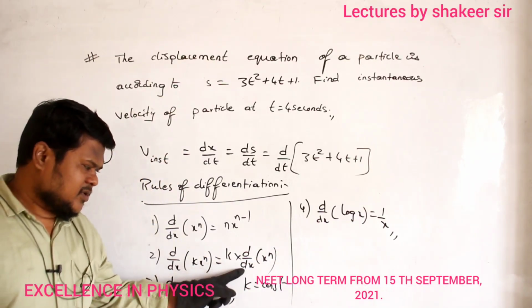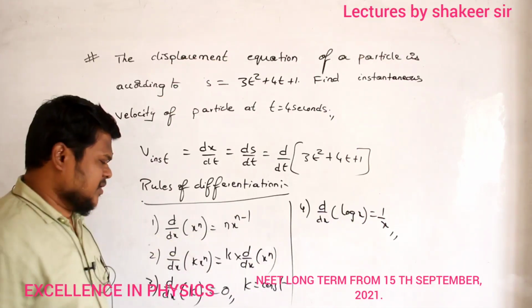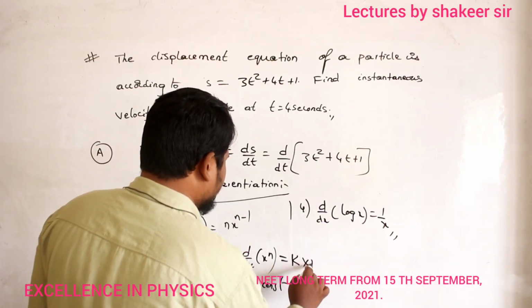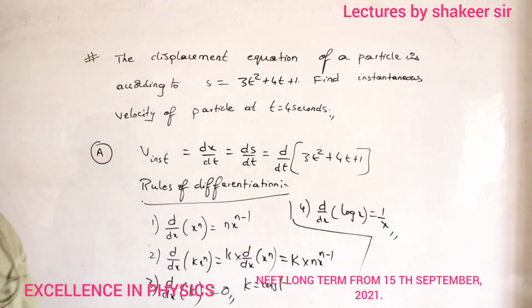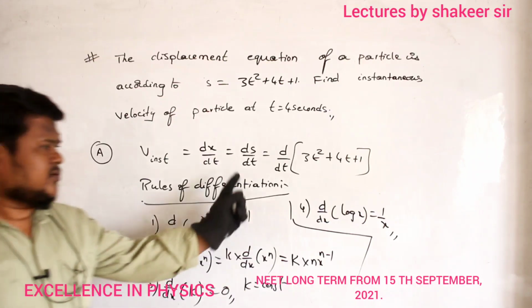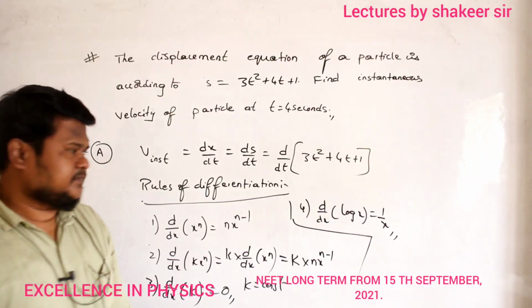Now again, what is the formula for differentiation of x power n? n into x power n minus 1. So it is equal to k multiplied by n into x power n minus 1. Clear? So these are some of the rules which you are supposed to remember. Okay. So now by using these rules, you differentiate this one and see what answer you will get. Come on.